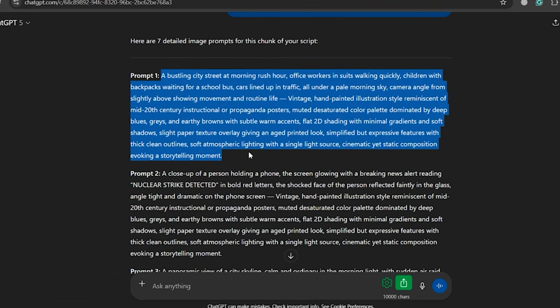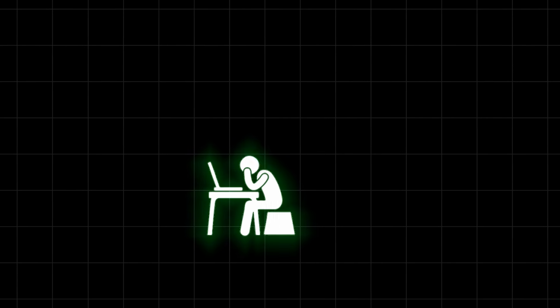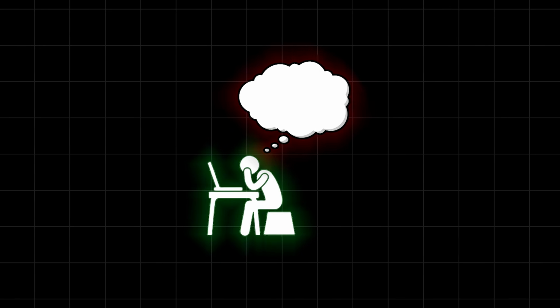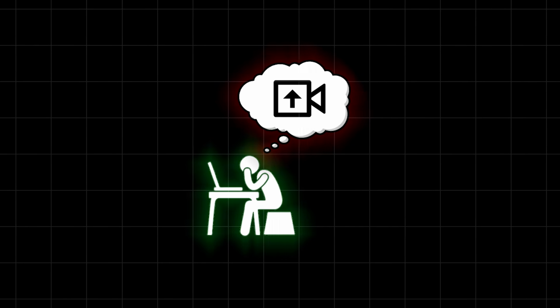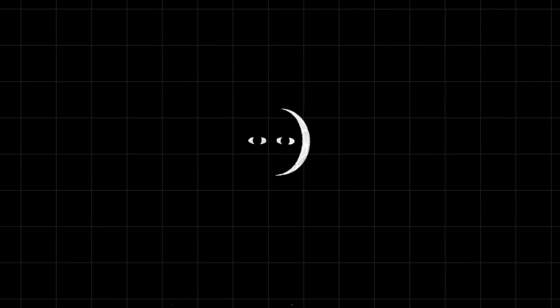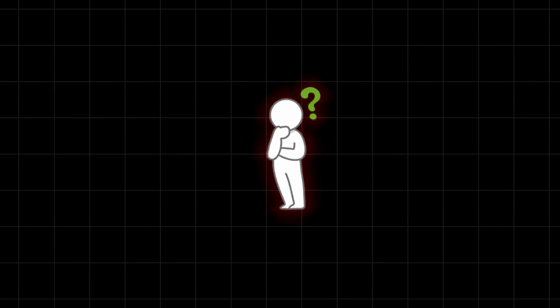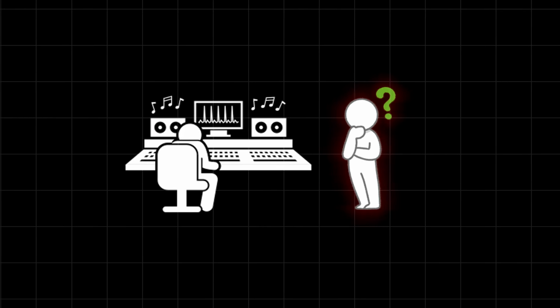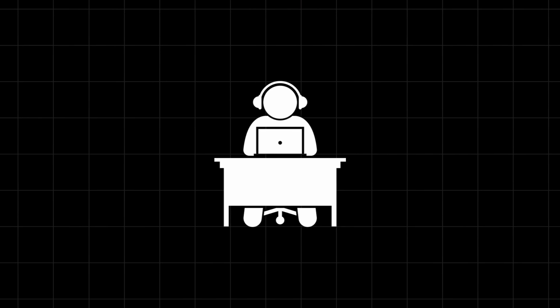Repeat this process for every prompt until you have a complete set of visuals. Most creators stop here, thinking visuals are enough. They upload their video and wonder why it feels flat, why viewers click away after 10 seconds. They're missing the invisible layer that transforms amateur content into something that feels professional and engaging. That invisible layer? Sound design. And it's about to become your secret weapon.